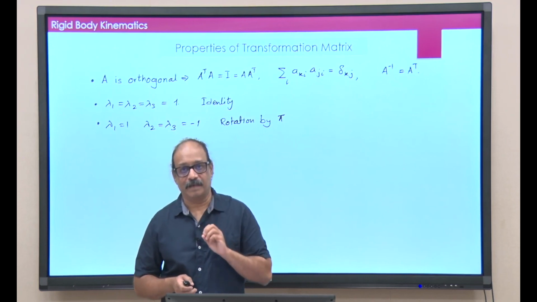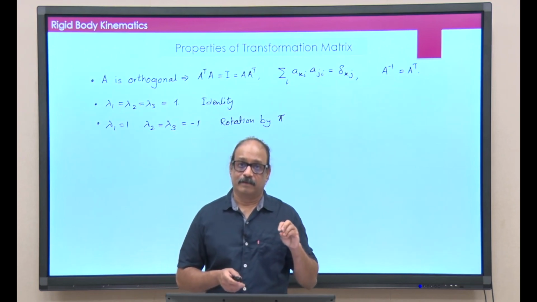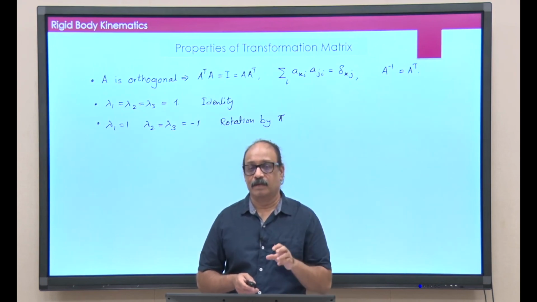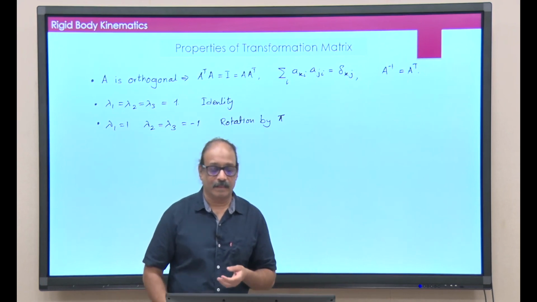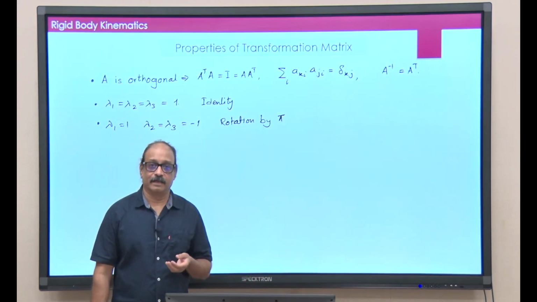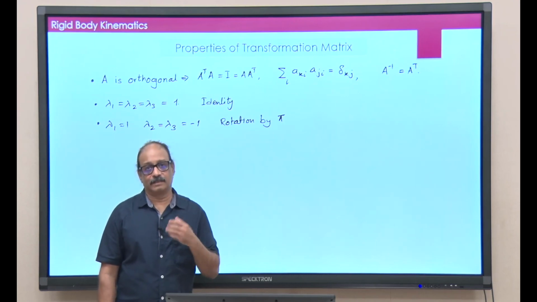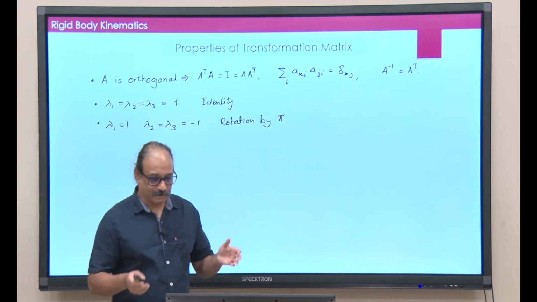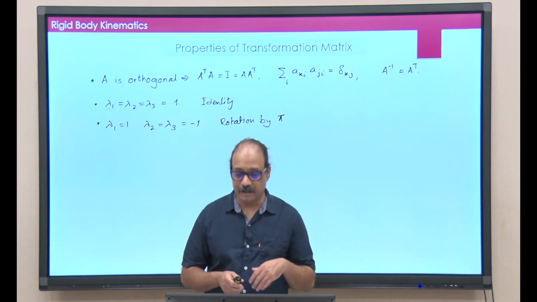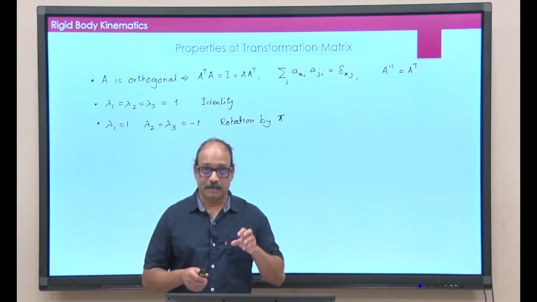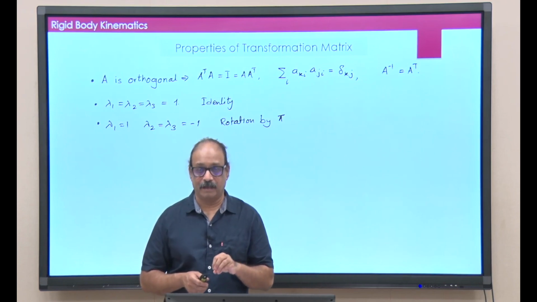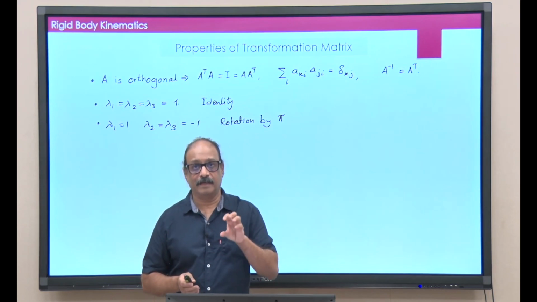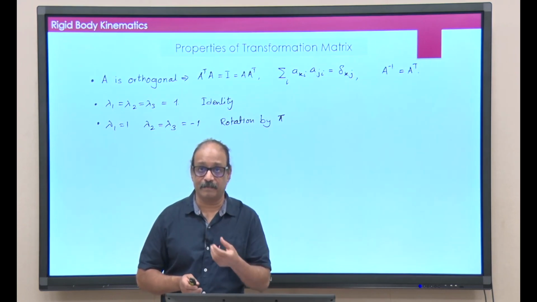And this A matrix basically describes i prime, j prime, k prime. And how many parameters are needed? Basically only 3 parameters are needed, because even though A contains 9 entries, there are 6 constraints, and that is why I only need 3 parameters to describe this particular A matrix. Okay. So, with this, in the next class, I will talk about the specific choices that we need to make. I have just proven up to this point that the A matrix would require 3 parameters, but I did not say which 3 parameters we would choose.